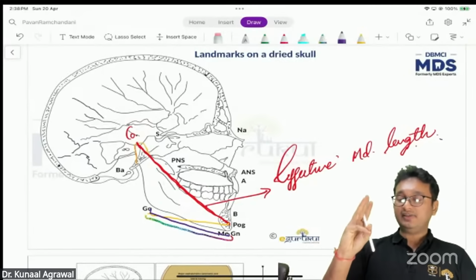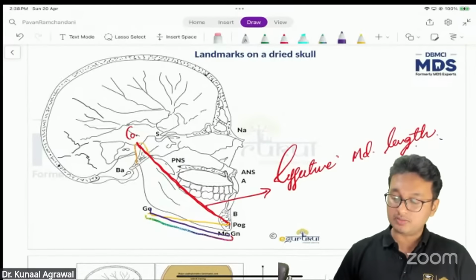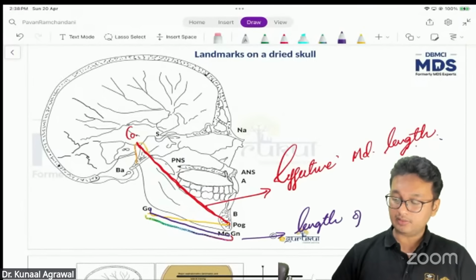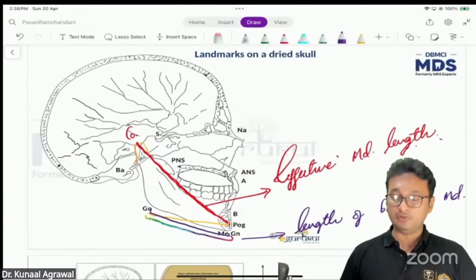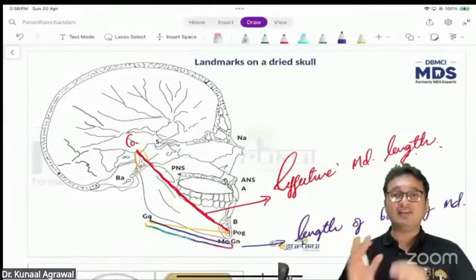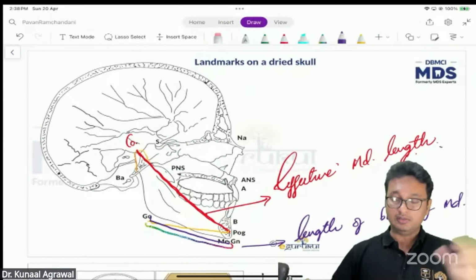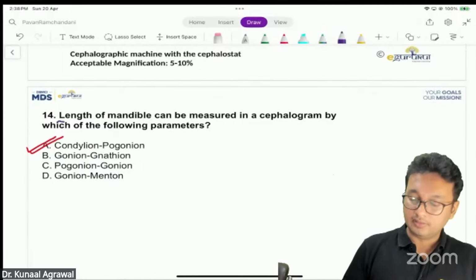These three measurements can be used for measuring the length of the body of the mandible, but for measuring the effective length of the mandible as a whole, I think that was what was asked in the question, no? The length of the mandible.